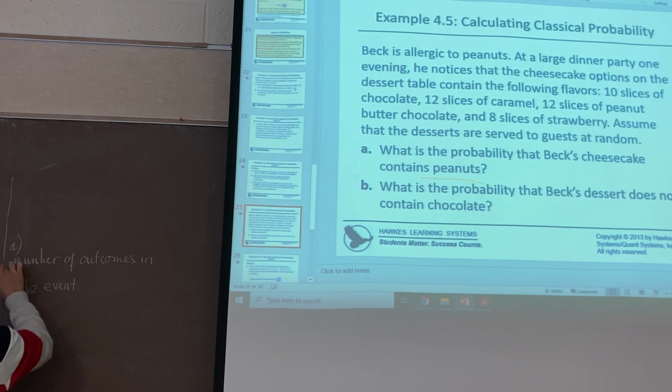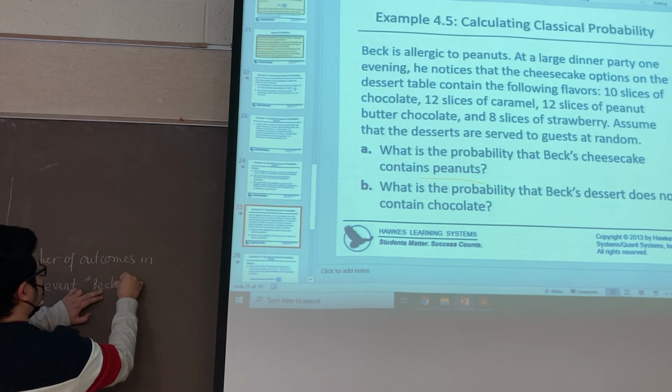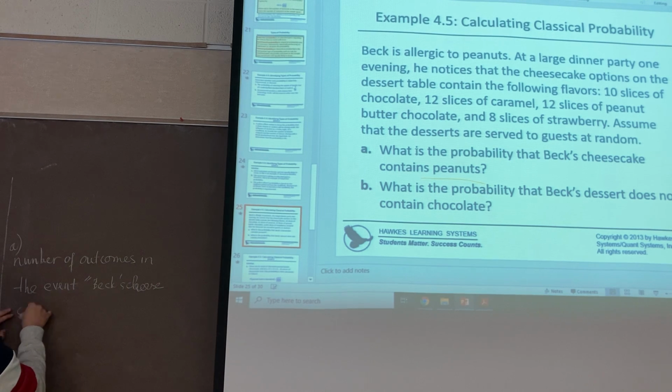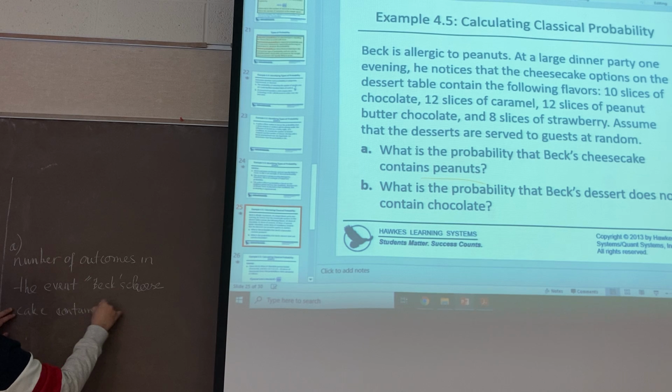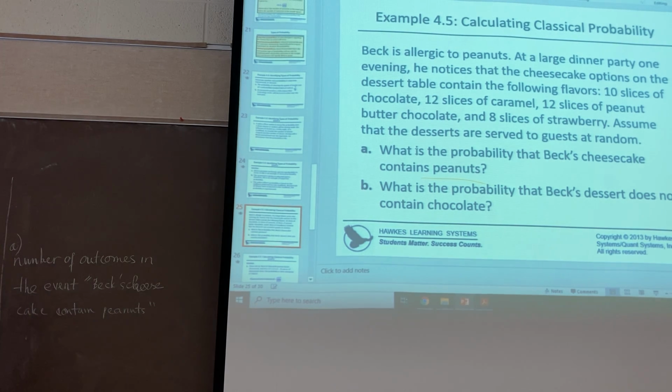The event here is that the baked cheesecake contains peanuts. How many outcomes in this case?